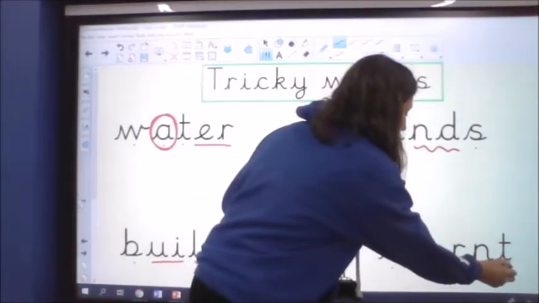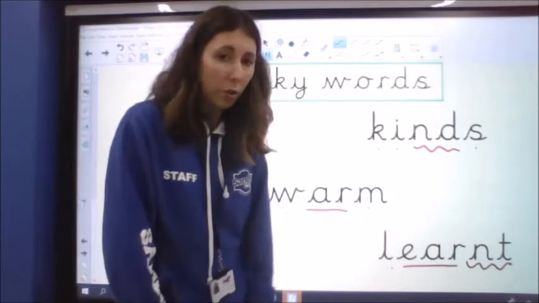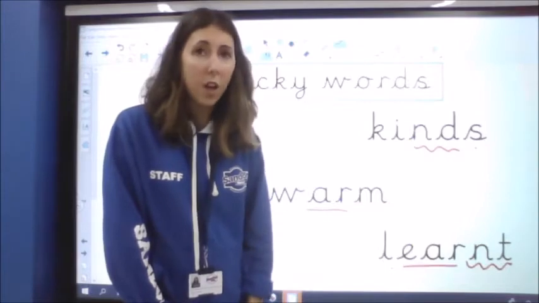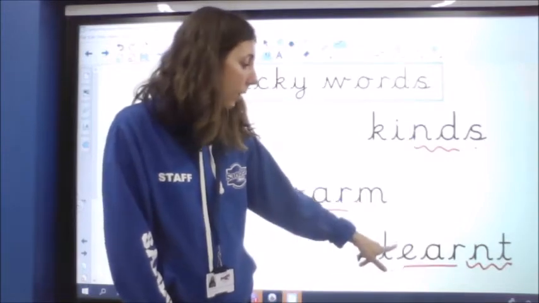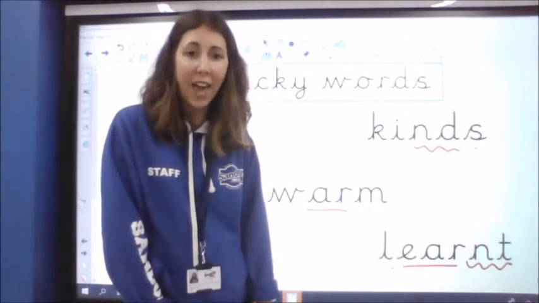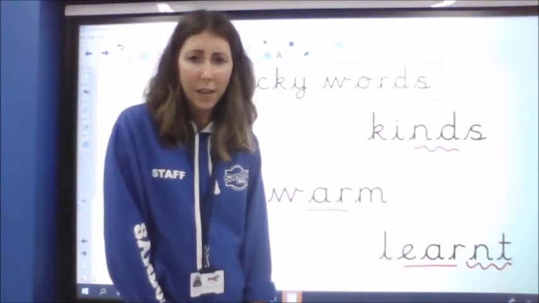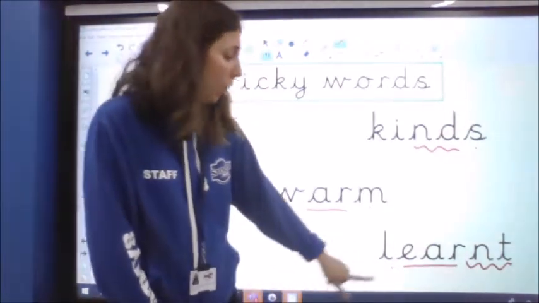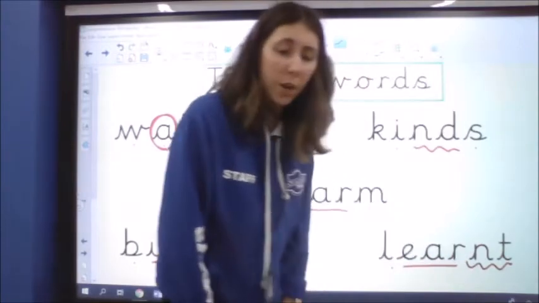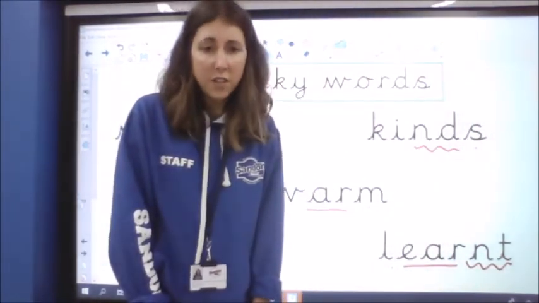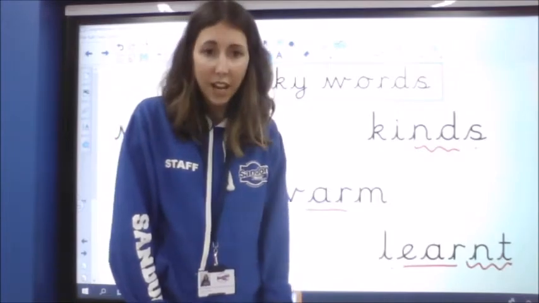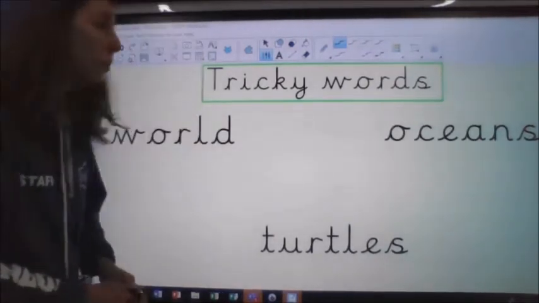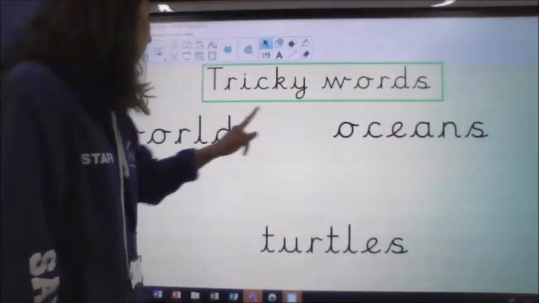Now, we know that EAR normally makes ear, and last week and in our other text, we've talked about how EAR can also make an air sound. And in this word, it doesn't make either of those sounds, because this is the word learnt. Learnt. So it can make another sound in this word, which is why it is tricky. We've just got a couple of others which are specific to the topic and the text now.